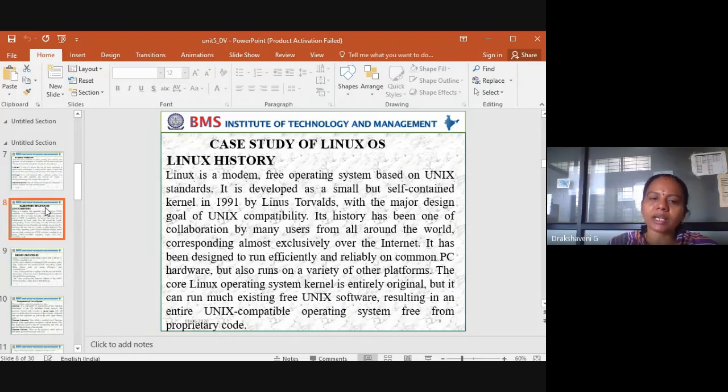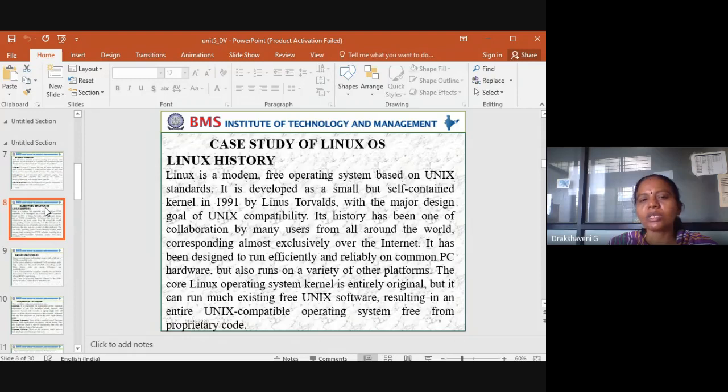It has been designed to run efficiently and reliably on common PC hardware, but also runs on a variety of other platforms. The core Linux operating system kernel is entirely original, but it can run much existing free Unix software, resulting in an entire Unix compatible operating system free from proprietary code.